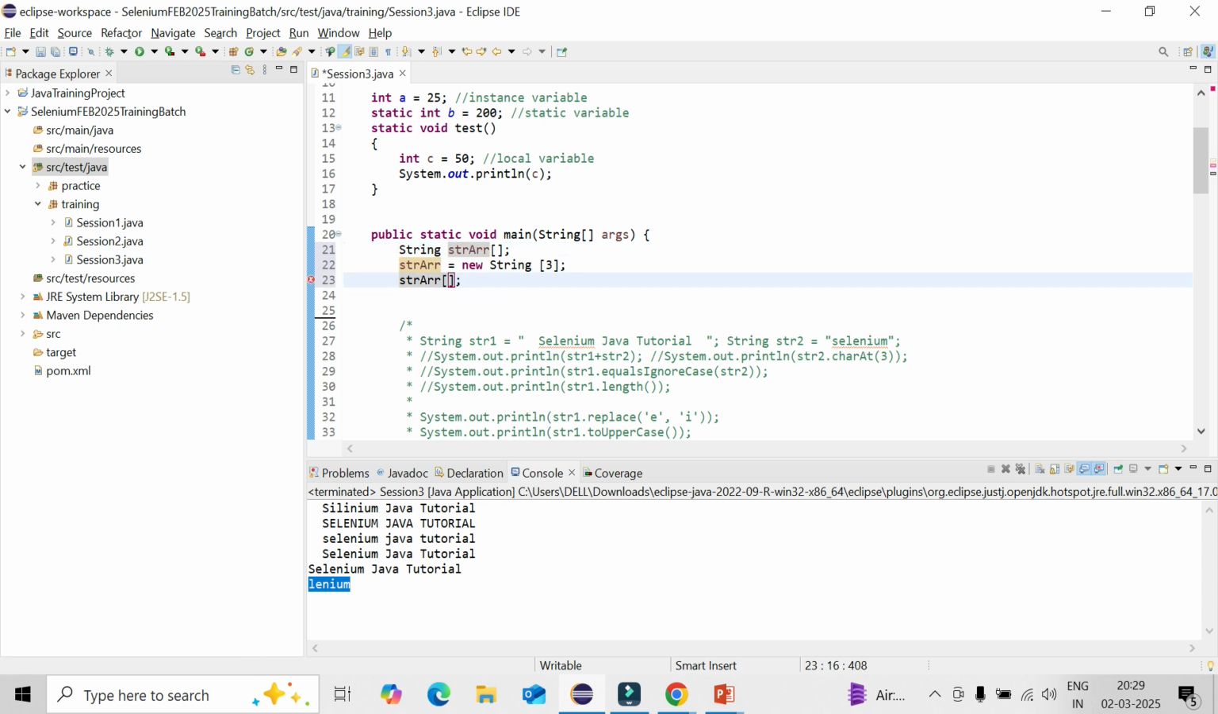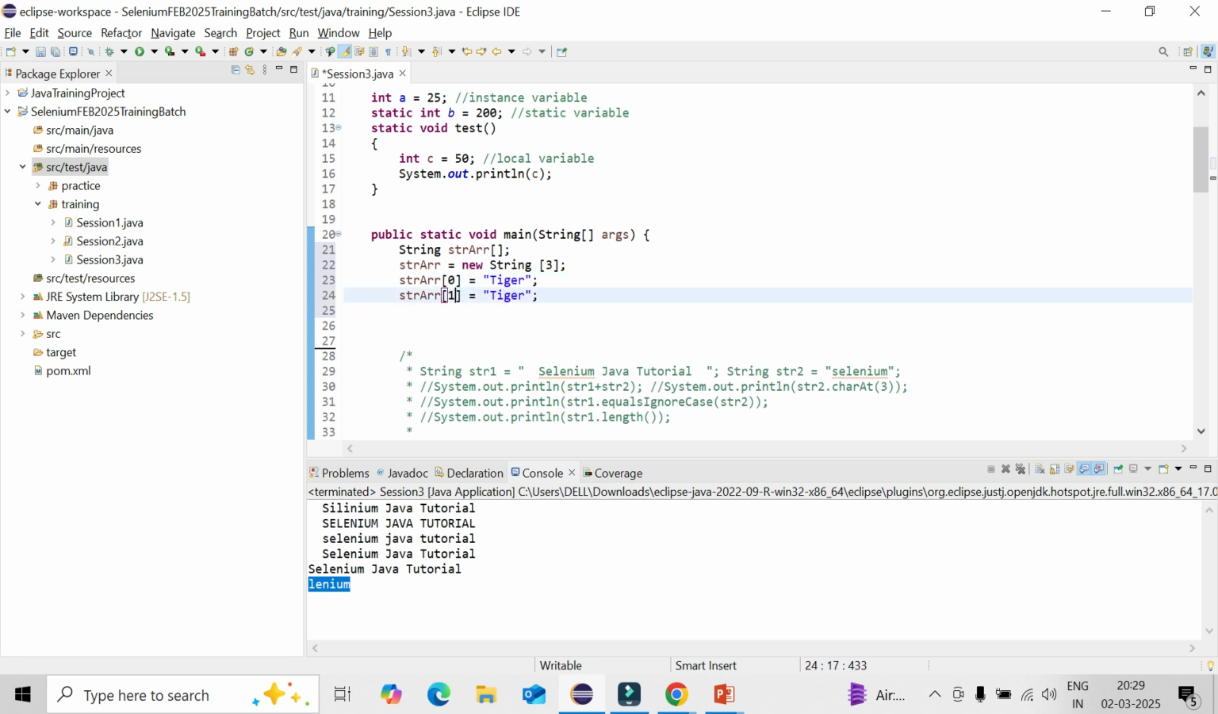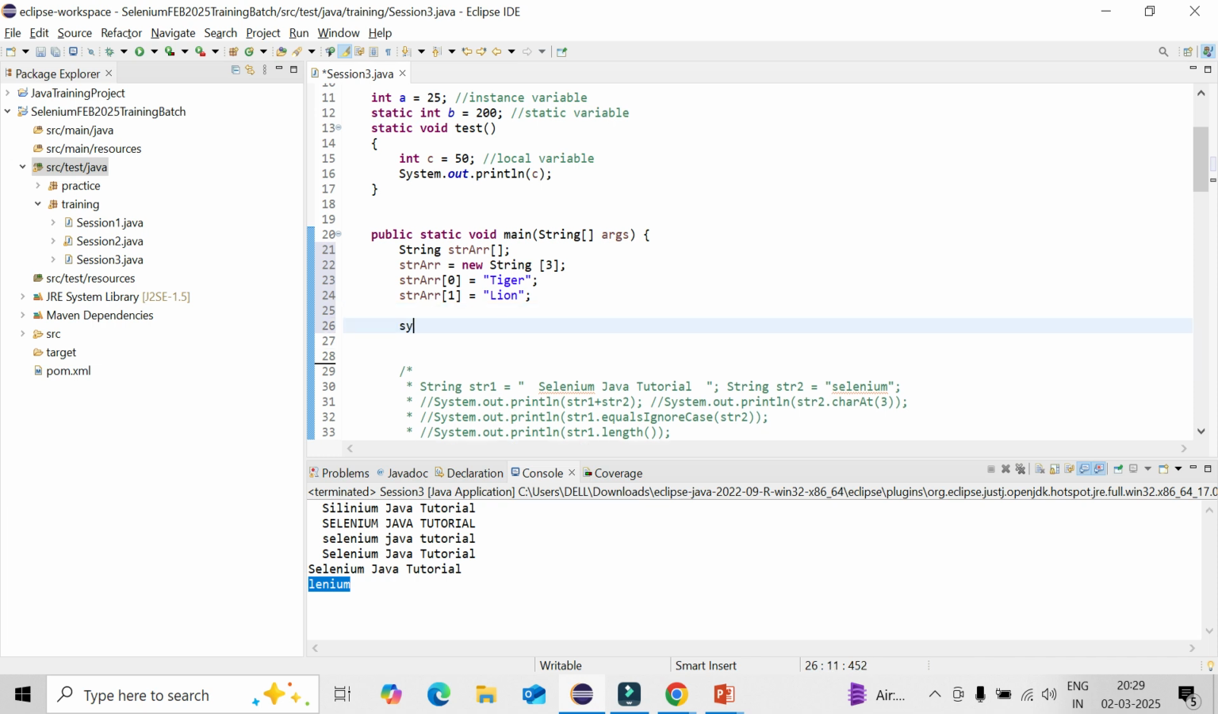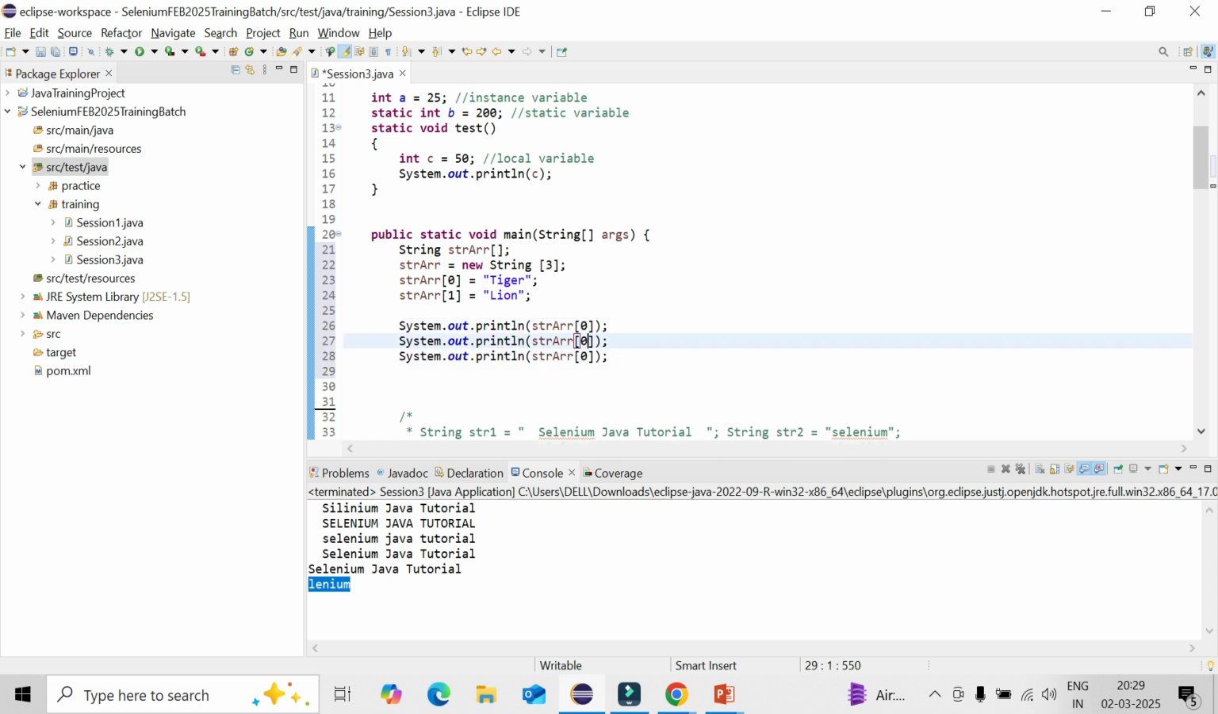So say the 0th element is having, say, tiger, and the first element is having, say, lion, and the second element, I did not define anything, right? And now I want to print out all the elements. Size is 3. Okay, then what is the output?